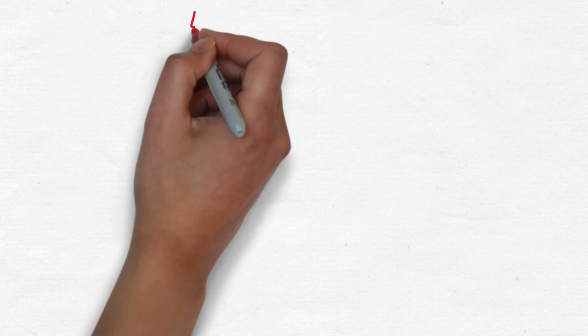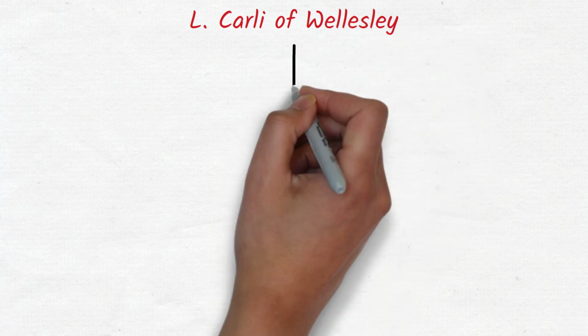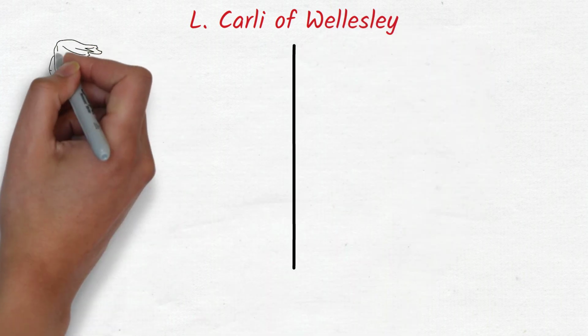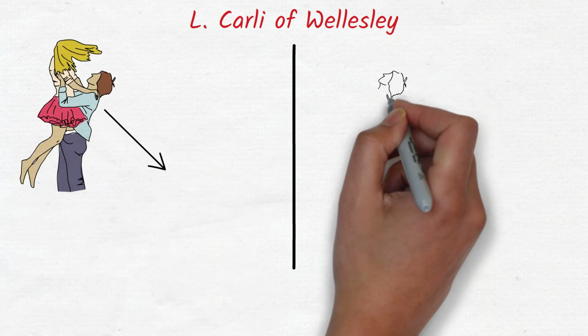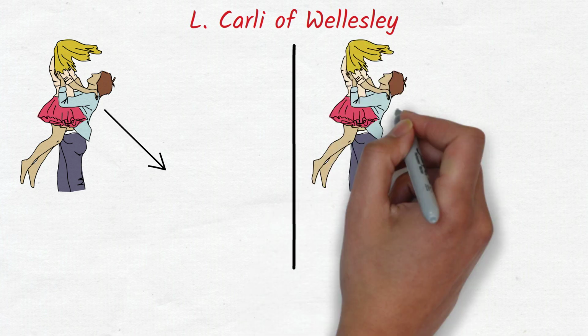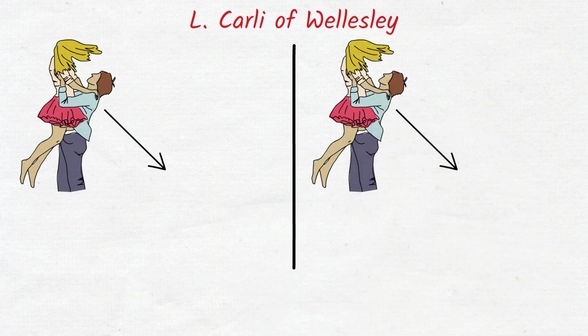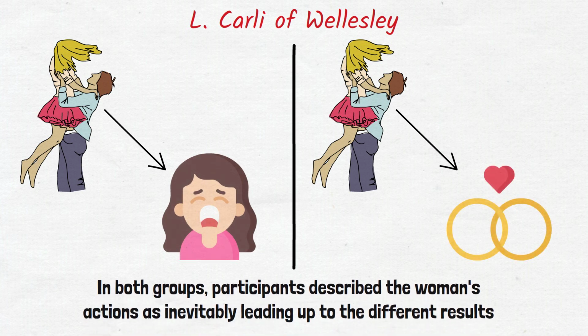To illustrate this, a research study was done by Ellen Carlie of Wellesley College. Participants were told 2 versions of a story about interactions between a man and a woman. In both versions, the couple's interactions were exactly the same. At the very end, these stories differed. In one ending, the man raped the woman, and in the other, he proposed marriage. In both groups, participants described the woman's actions as inevitably leading up to the different results.